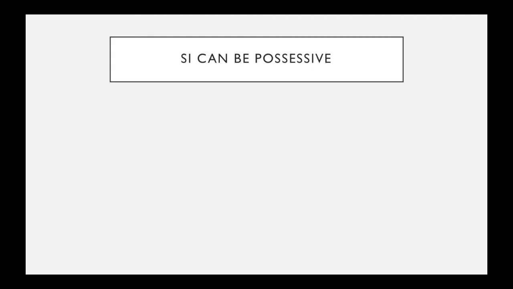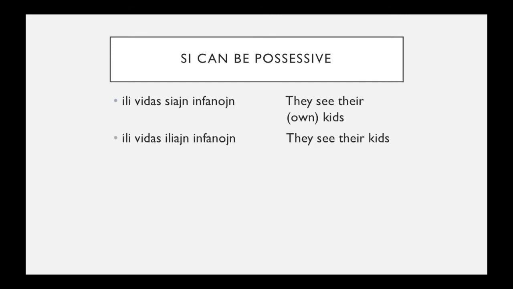Si, like all the other pronouns, can be possessive, so it can have the adjective a ending. Ili vidas siajn infanojn, they see their own kids. Ili vidas iliajn infanojn means they see their kids. So the first ili and the second ili are different people. In the first example, we use sian instead of ilian because it refers back to the subject, which is ili.